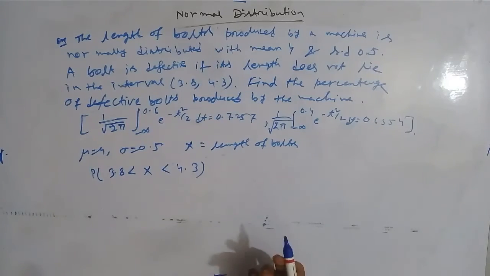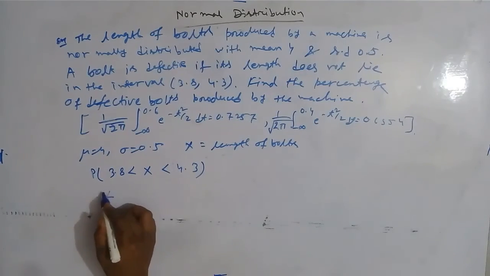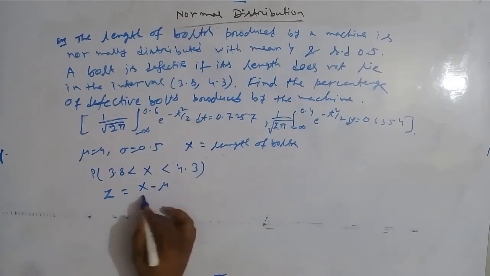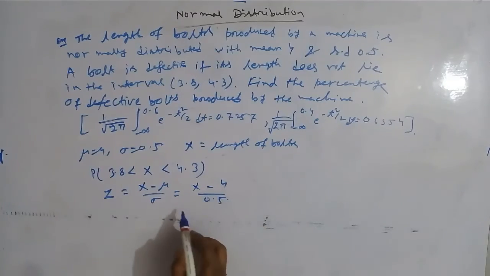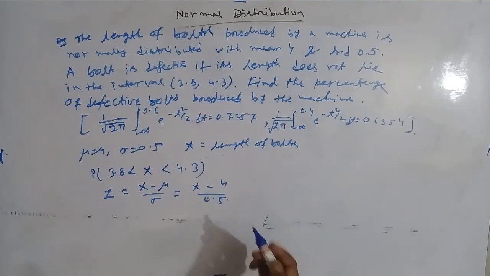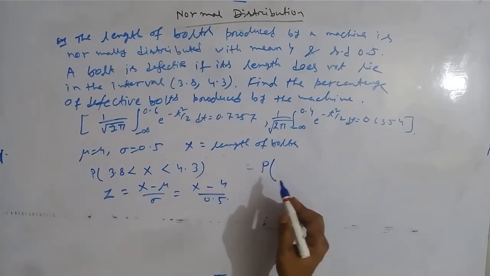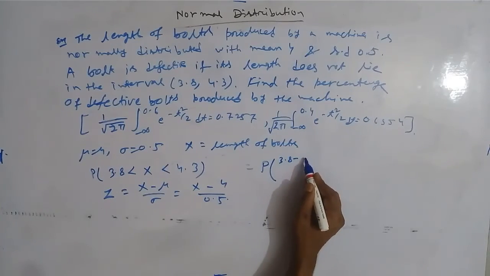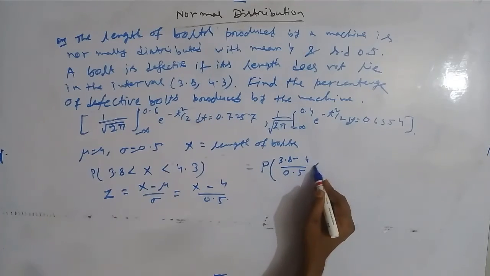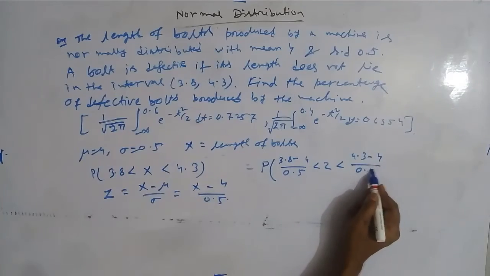Now since x is a normal variate, we will first convert x into standard normal variate. Then z equal to x minus mu by sigma, that is x minus 4 by 0.5. This is the standard normal variate. So we will convert the whole inequality into standard normal variate, that is 3.8 minus 4 by 0.5 less than z less than 4.3 minus 4 by 0.5.